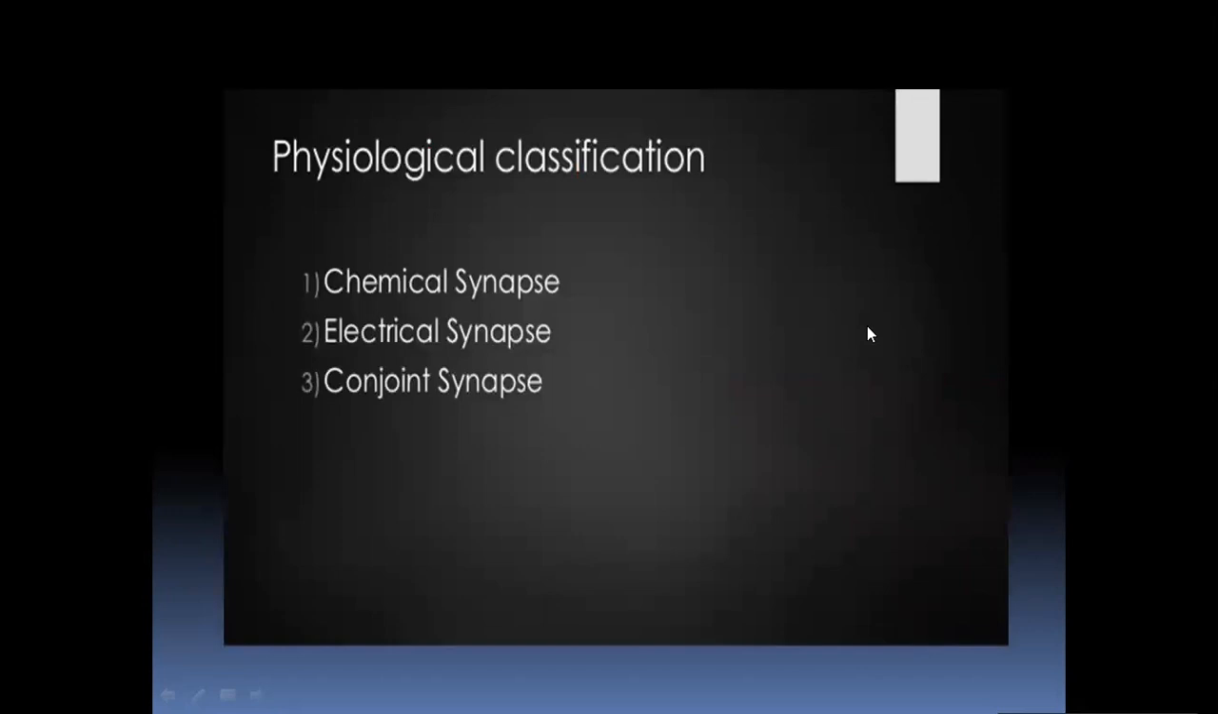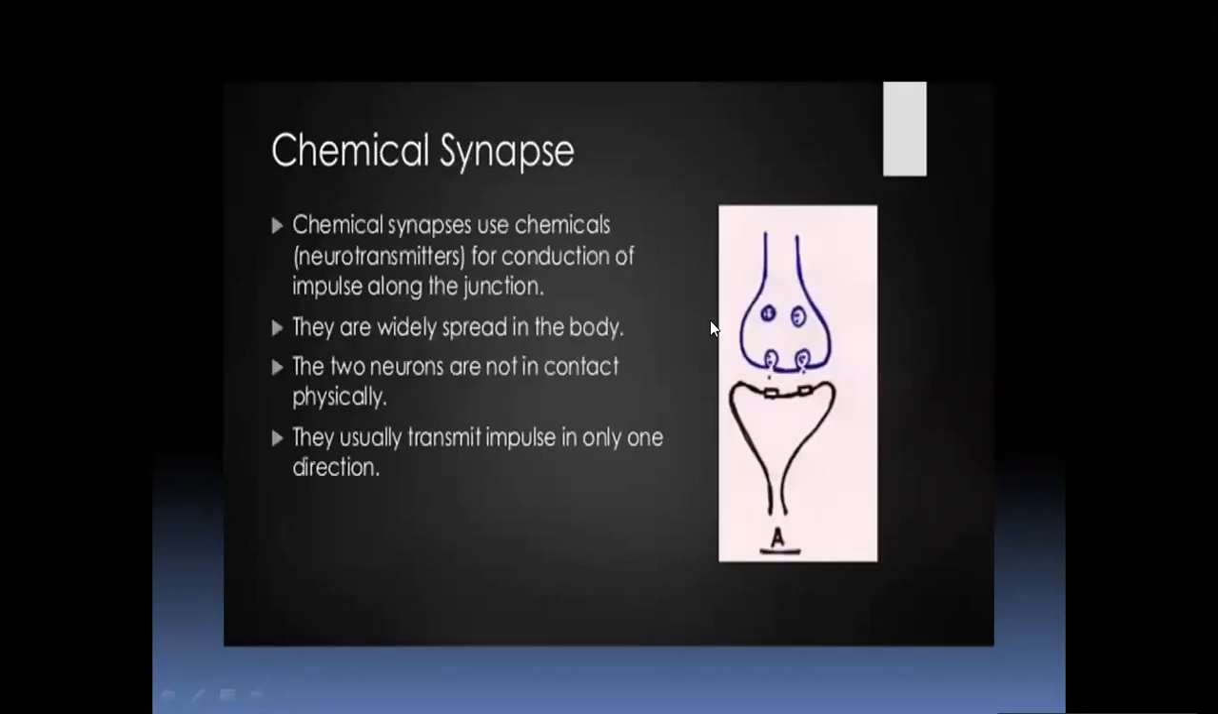Now there are three types of synapses. This is a physiological classification. The three types are chemical, electrical, and conjoint synapse. In chemical synapse, neurotransmitters are used for conduction of impulses along the junction. They are widely spread in the body, and here the two neurons are not in physical contact with each other. They usually transmit impulses only in one direction. Neurotransmitters are the chemicals helping in conduction of the impulse.